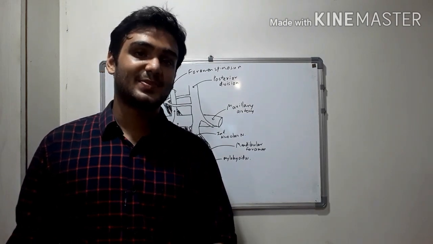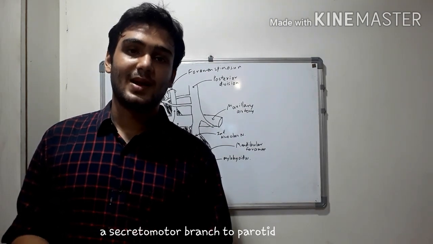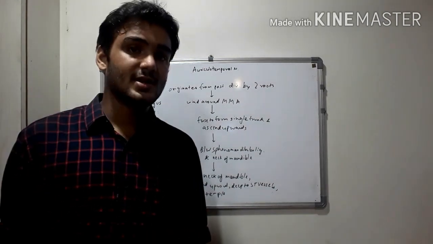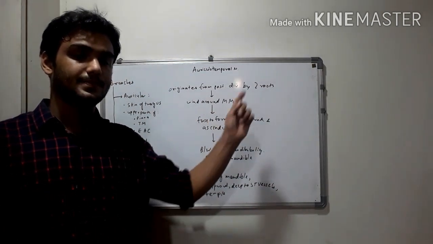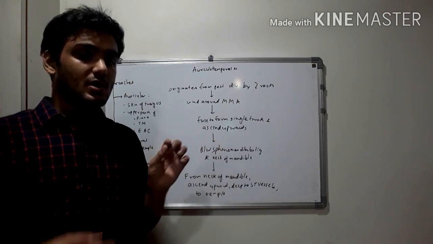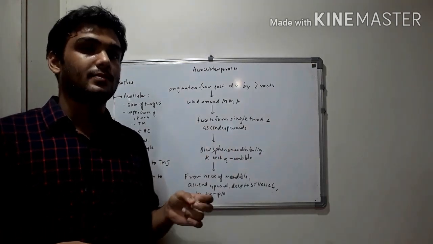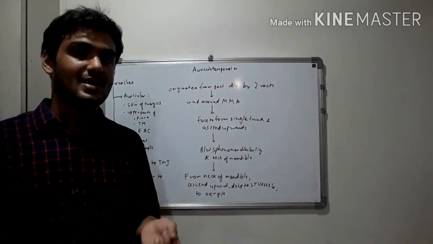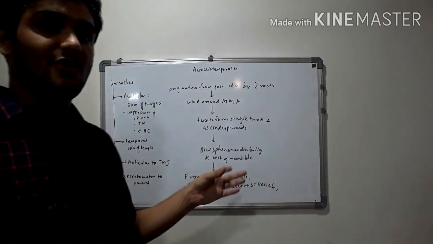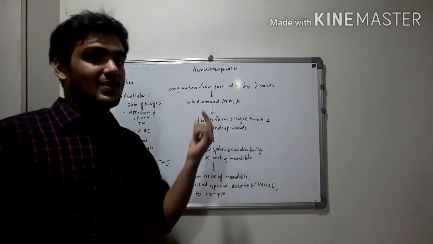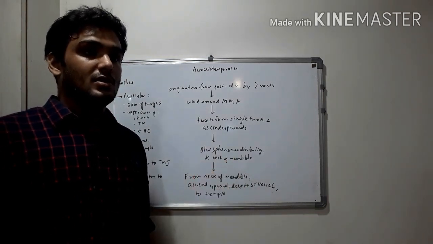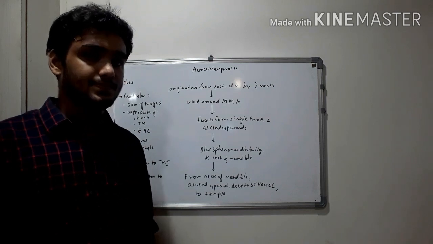And the fourth and the last branch is the secretomotor branch, which supplies the parotid gland with the secretomotor fibers. So the auriculotemporal nerve originates from the posterior division by two roots. These two roots wind around the middle meningeal artery, then they combine and form a single trunk which ascends upwards. Then it lies between the sphenomandibular ligament and the neck of mandible, and lastly it ascends upwards from the neck of mandible deep to the superficial temporal vessels and enters the temple.